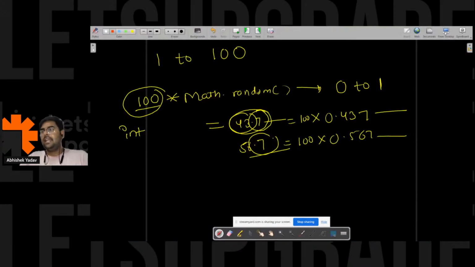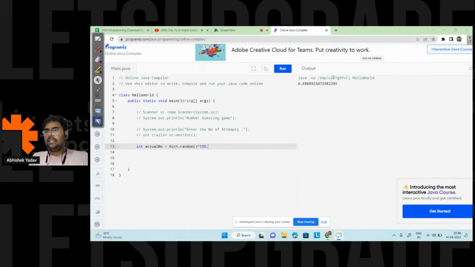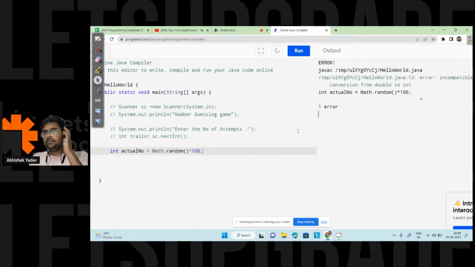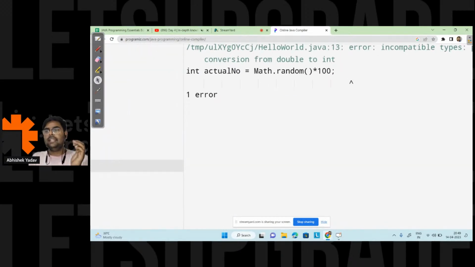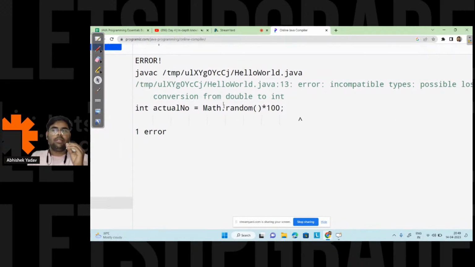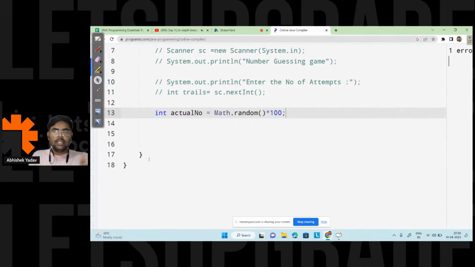Okay, so if I run this code, let's see, we should get an error here, right? Yeah, so here you can see we are getting an error, and the error is what? Possible lossy conversion from double to int. The compiler is saying, hey, since there is a probability of loss of data, programmer, you should take care of this part. So here I will do explicit typecasting.